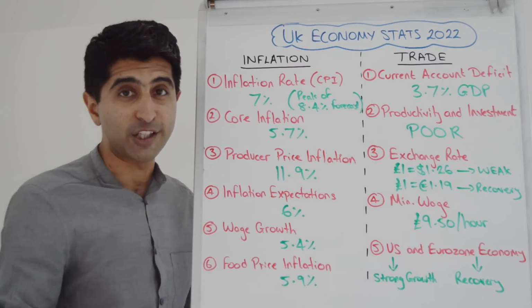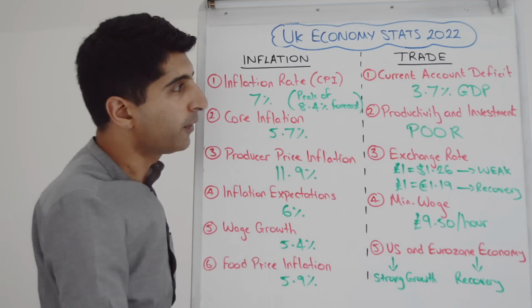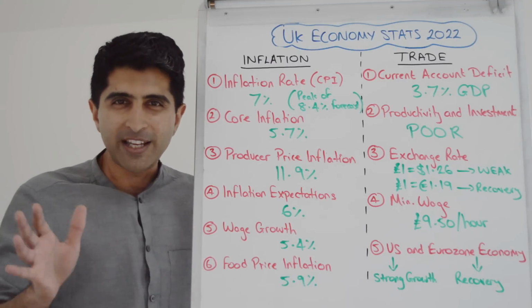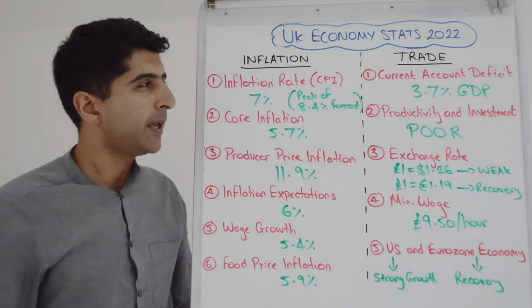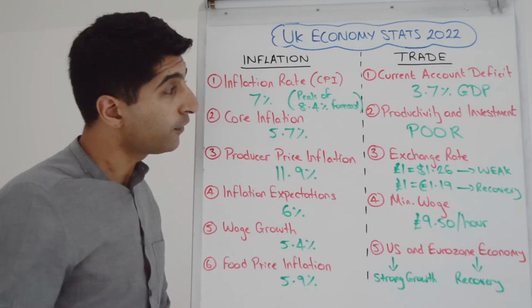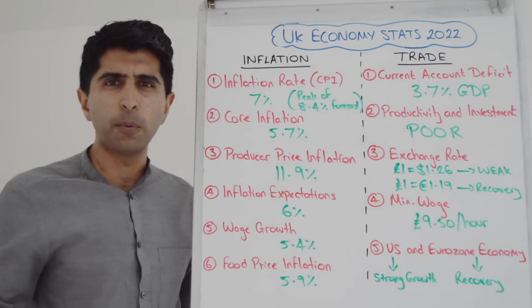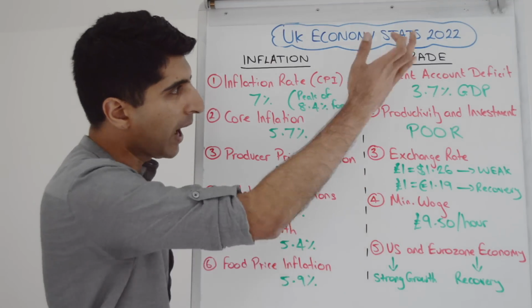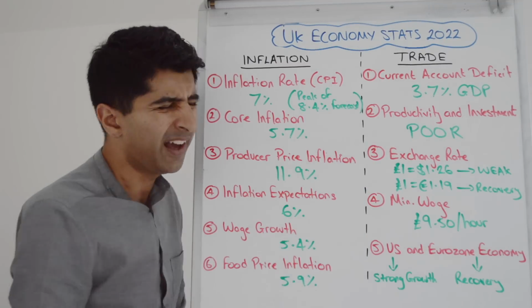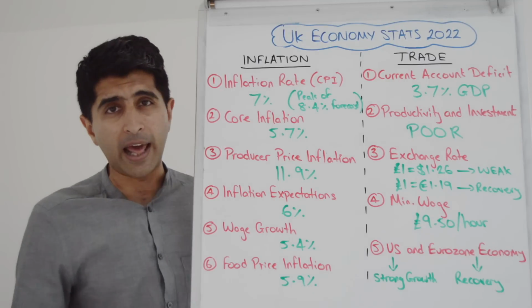Let's talk about trade, shall we, next? Well, our current account deficit, stubbornly high, it always is, 3.7% of GDP. Our decade-long average is 4% of GDP, one of the largest, most persistent current account deficits in the world, and a concern because of what drives it. Supply-side issues, lack of export competitiveness factors are driving our large current account deficit, in particular, very, very poor productivity ever since the financial crisis.